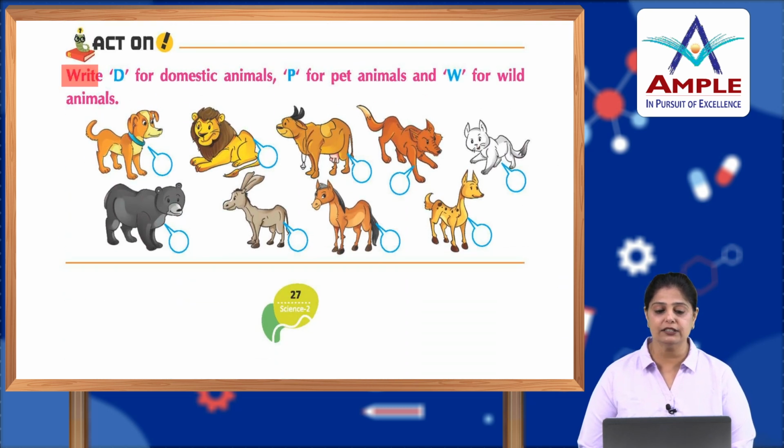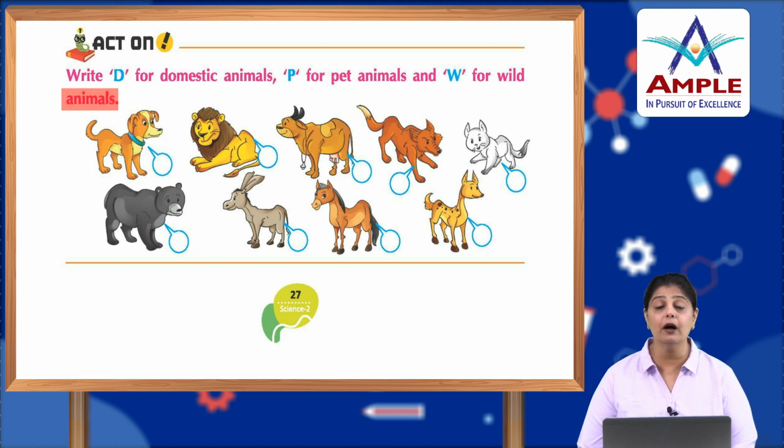Now, activity. Write D for domestic animals, P for pet animals and W for wild animals. So, dog is a pet animal, lion wild. Then you have cow, which is domestic. You have jackal, wild. Then this is a cat, it's a pet. Bear, wild. Donkey, it's a domestic animal.